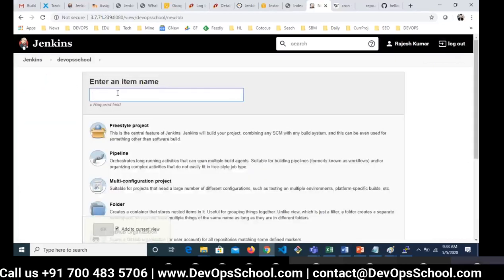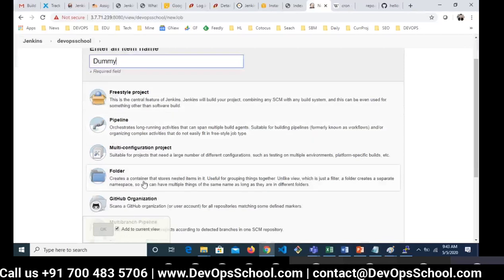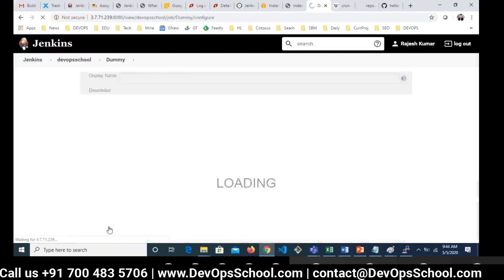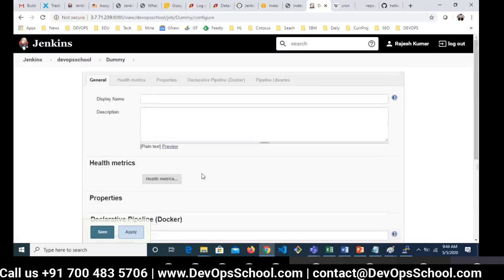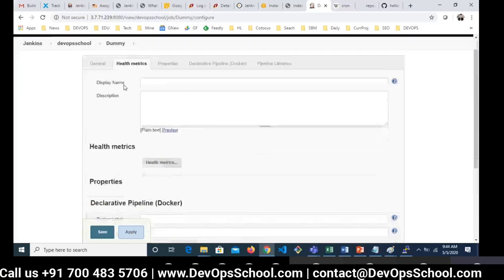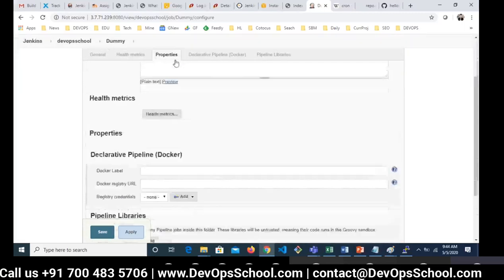And here I will select folder, let's say dummy. Simple. This time not a freestyle project. Look at it here, folder. Click OK.